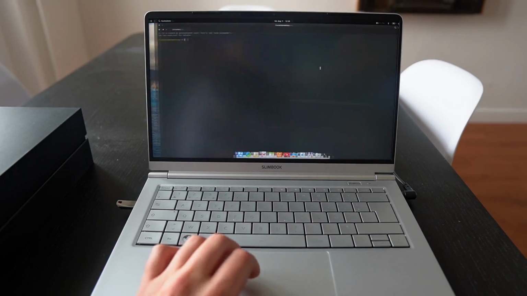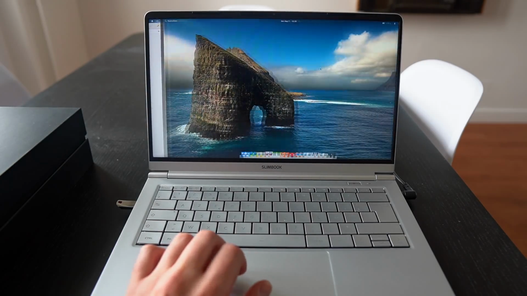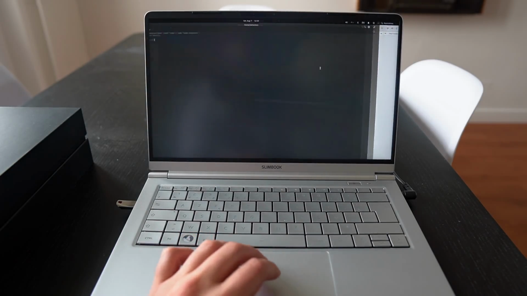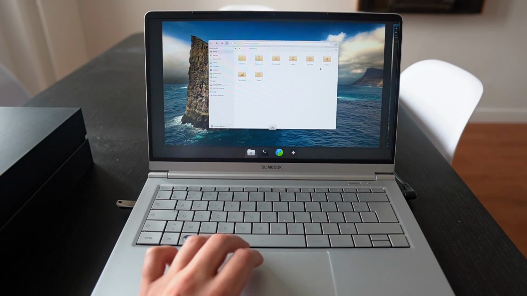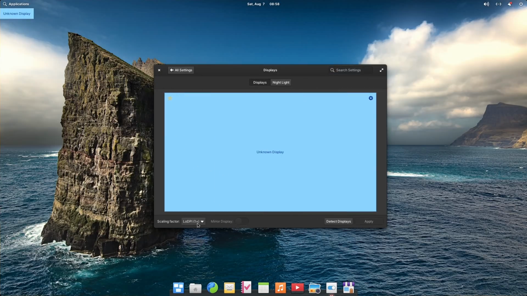Now, this last feature is extremely useful on laptops. You can open each app maximized and swipe left or right on the touchpad to change the app you're looking at. That's a super practical workflow on a laptop. It's top-notch. Now, sadly, Elementary OS 6 still doesn't support fractional scaling.